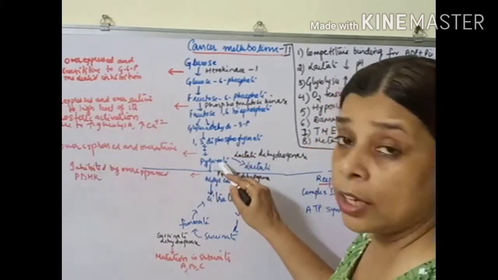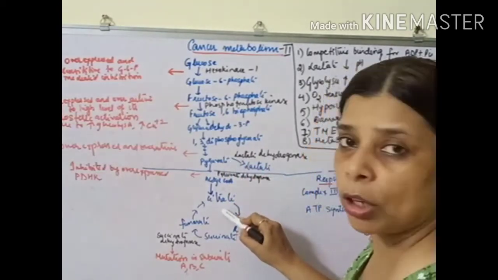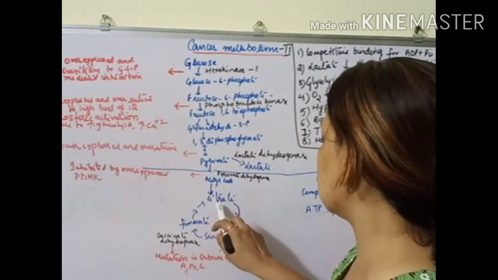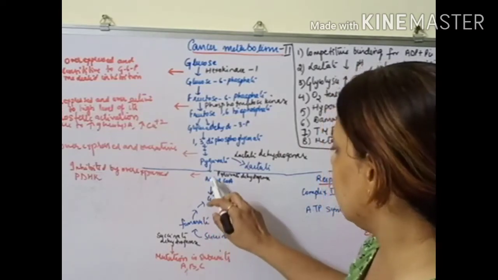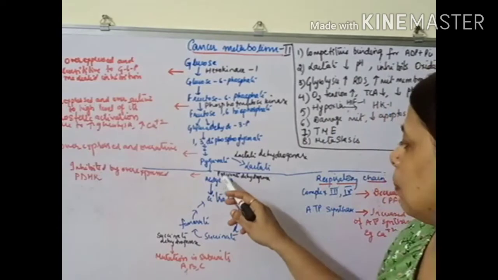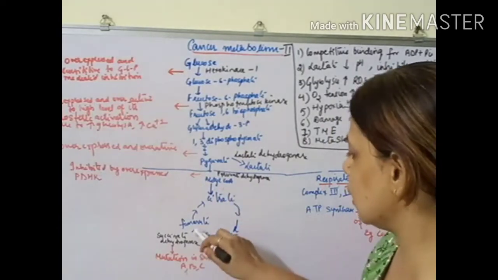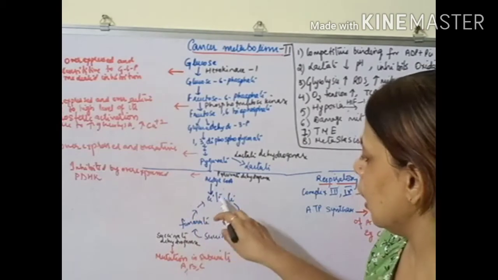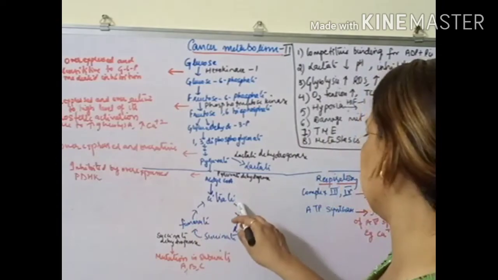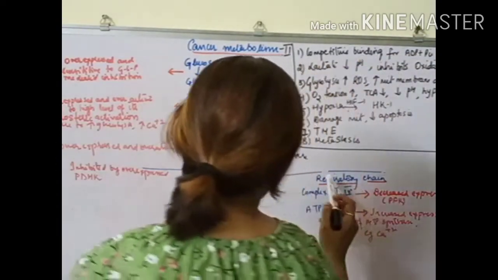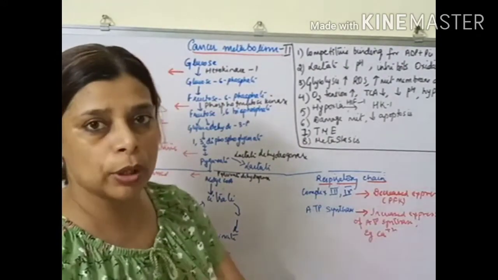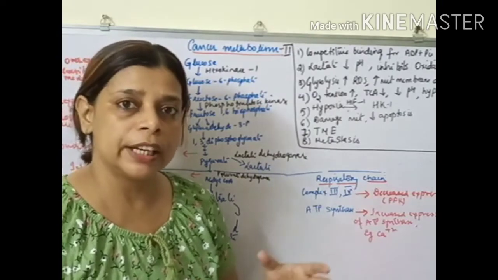From pyruvate, in a normal cell, it enters the next step, the TCA, the citric acid cycle. Here the pyruvate gets converted into acetyl CoA in the presence of the enzyme pyruvate dehydrogenase. It undergoes various steps and the cycle runs. From this, reduction equivalents are released and they enter the respiratory chain, that is the electron transport chain, and through this there is synthesis of ATP. So this is a normal process occurring in normal dividing cells.